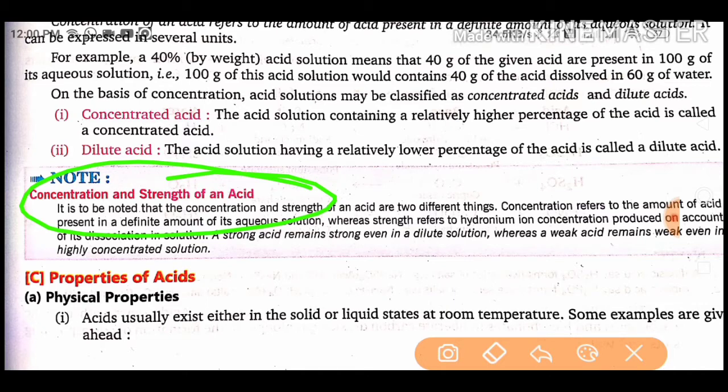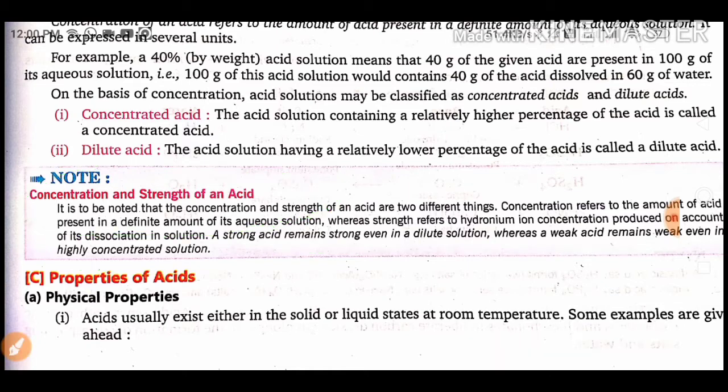Don't consider that if some acid has more strength it will be highly concentrated also. It does not. A strong acid remains strong even in a dilute solution, whereas a weak acid remains weak in a highly concentrated solution. That's why this note is given.